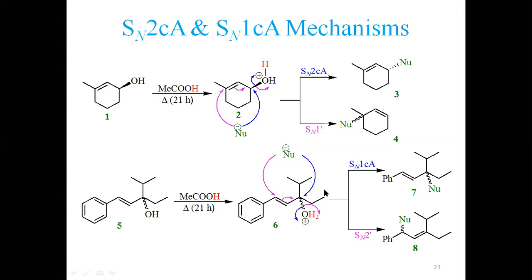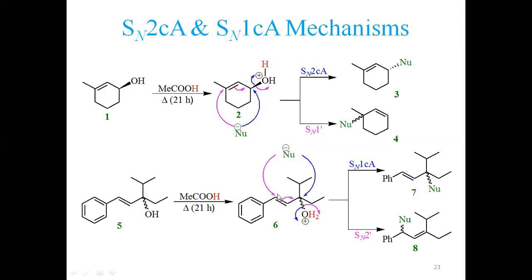But if the same reaction is done and this group leaves first, generating a positive charge here, a very stable tertiary carbocation, at the same time this double bond transfers here and generates a positive charge there. Now, this positive charge is more resonance stabilized. This is a tertiary carbocation stabilized by hyperconjugation, but here there is resonance stabilization: a positive charge is generated next to the aromatic system, which also stabilizes this positive charge. So this is a more stabilized charge. Therefore the nucleophile can approach this carbon, resulting in the formation of an entirely different product.